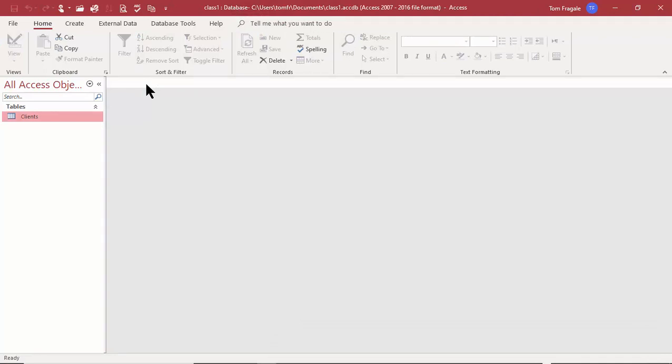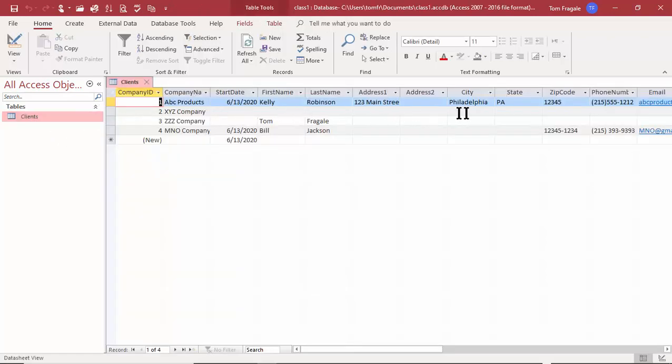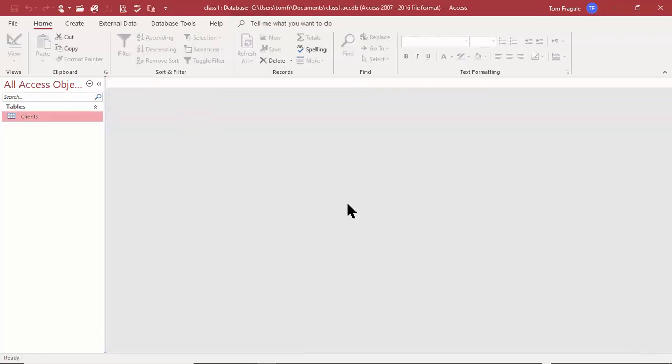Next, I want to show you how to use something that's called the Lookup Wizard to help you build a pull down onto your fields. So if I double click on the client's table, and if we go to the state field, right now I have to type in the state. Wouldn't it be nice if we have a pull down for the state? Well, the way we're going to do that is with something that's called the Lookup Wizard. Now, what I recommend is to have a separate table with your lookup values. It'll just be easier to maintain.